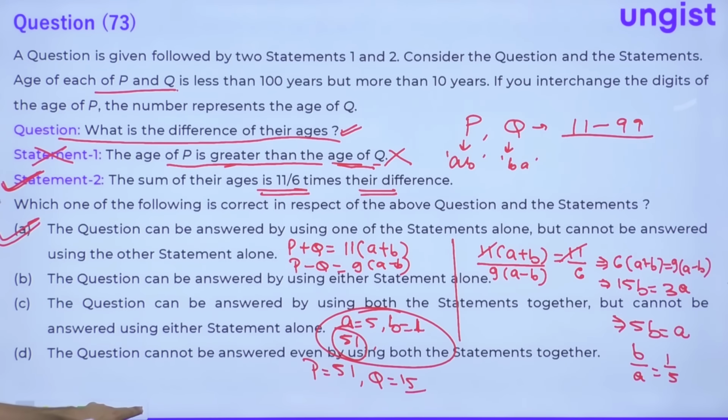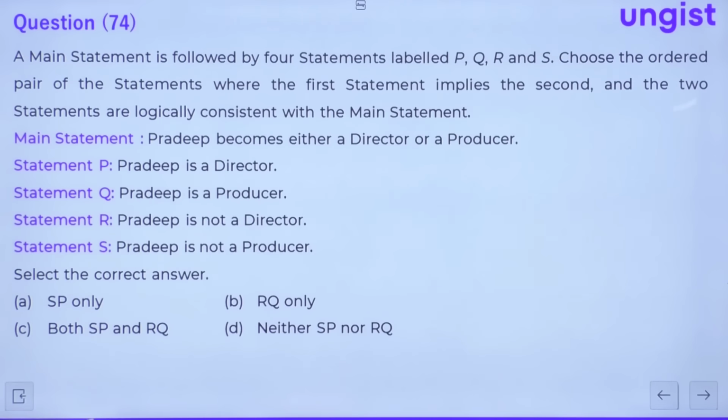Okay, let's move to the next question. Question number 74. Okay, a main statement is followed by 4 statements labeled P, Q, R, S. Choose the ordered pair of the statements where the first statement implies the second and the 2 statements are logically consistent with the main statement.